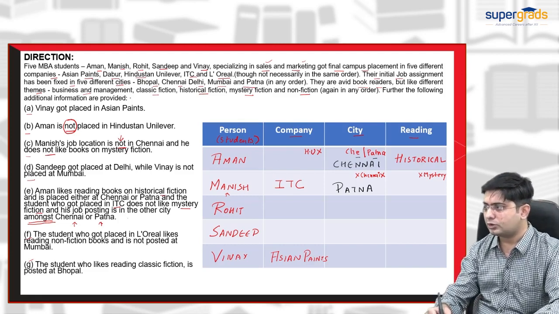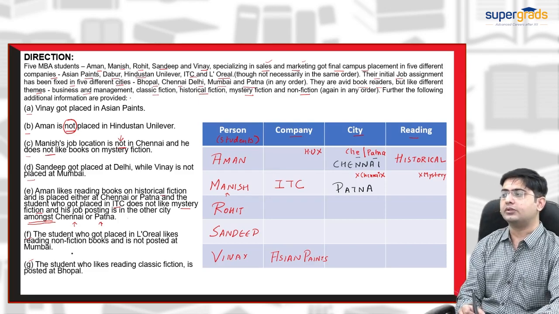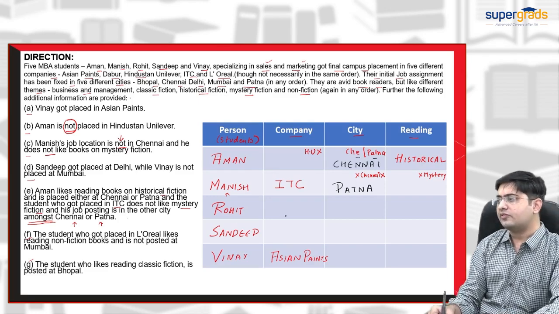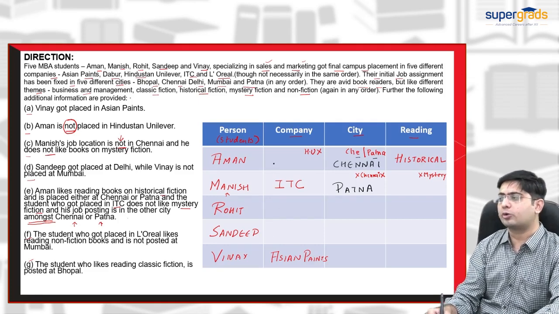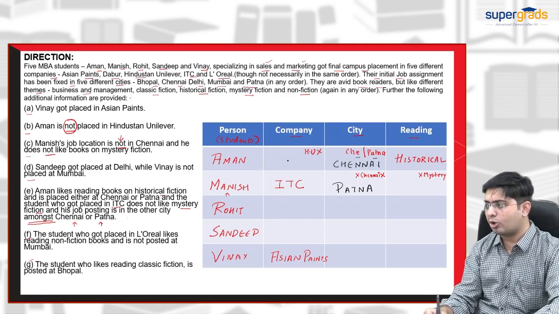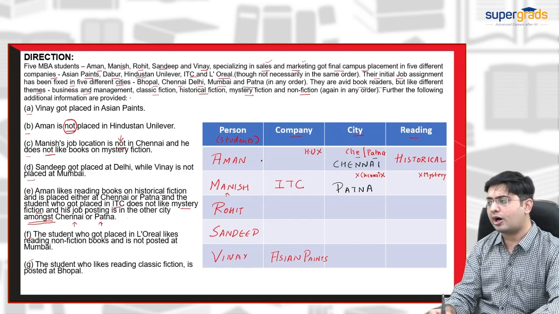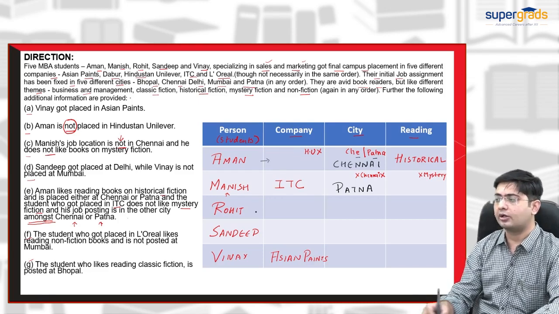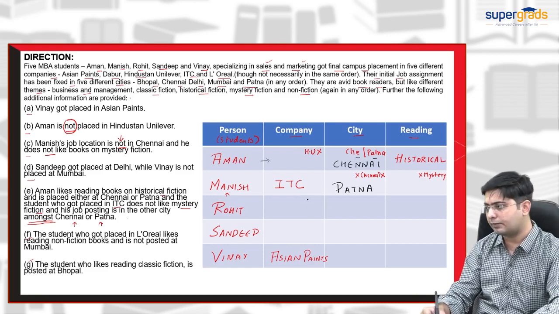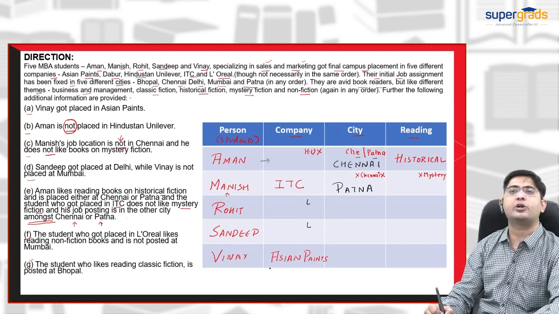Okay, so we have the very important clue: fiction is not posted at Mumbai. So we don't know where L'Oreal goes. L'Oreal could be in front of Rohit, in front of Sandeep, or in front of Aman. But the L'Oreal person likes non-fiction books. So Aman could not be from L'Oreal because Aman likes historical. So L'Oreal could be in front of Rohit or in front of Sandeep.